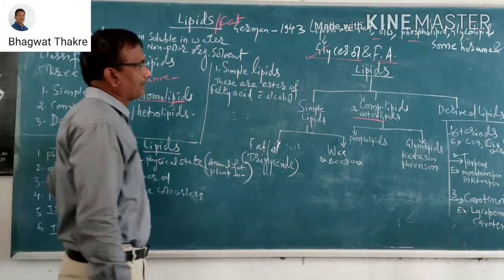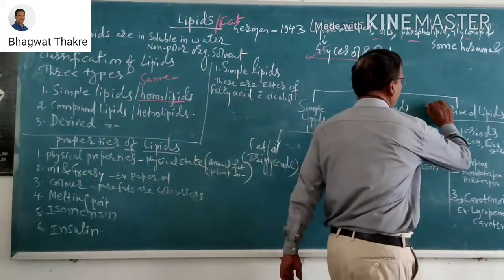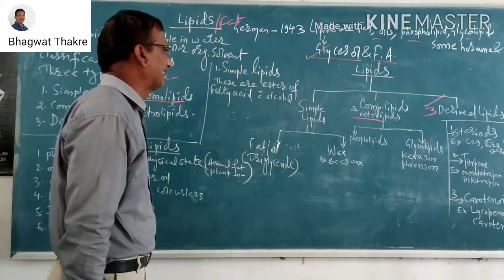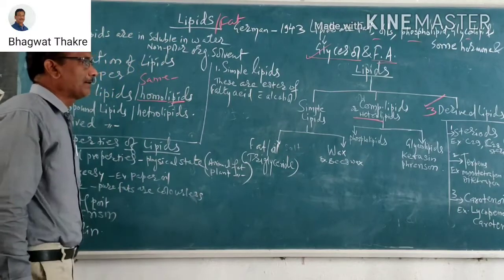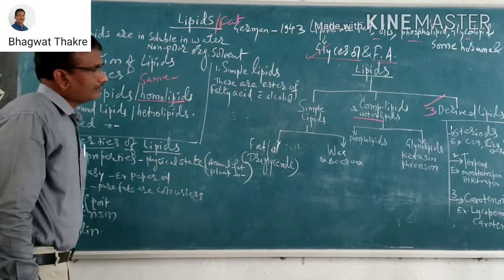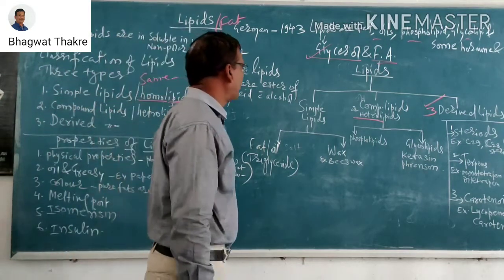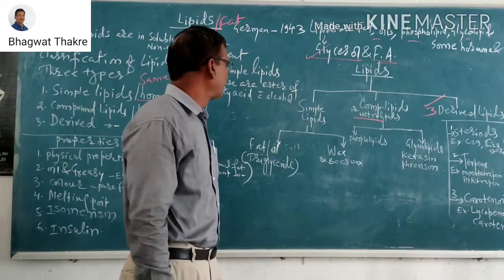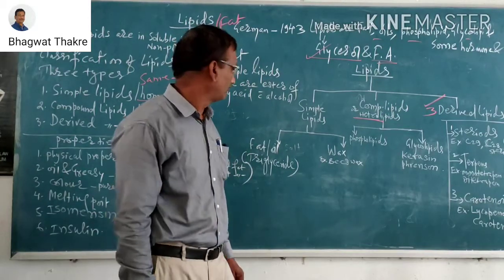And the third one is derived lipids. Suitable examples we will discuss one by one. When we study the simple lipids or homolipids, the best examples follow.